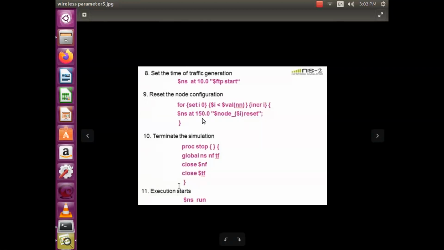Reset the node configurations. If you want to reset, you follow this. Terminate the procedure, we all know this. Procedure stop or finish. Global variables, close that, then close your NAM file, then start executing.